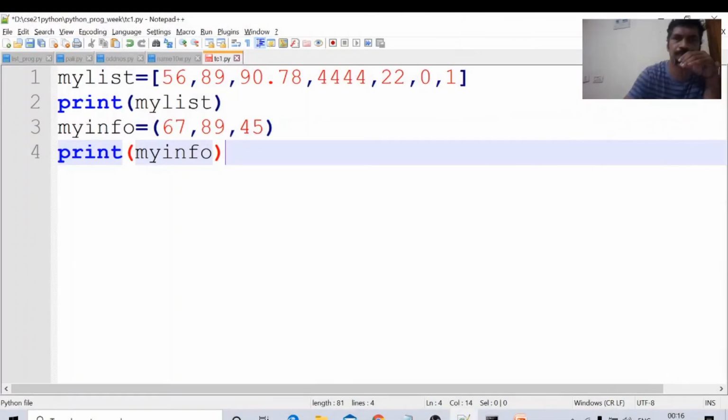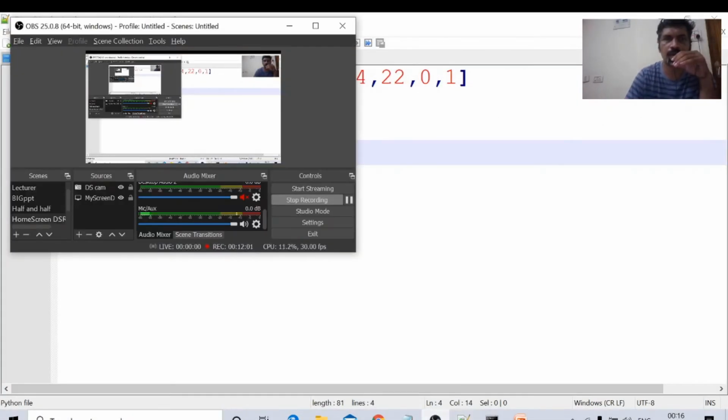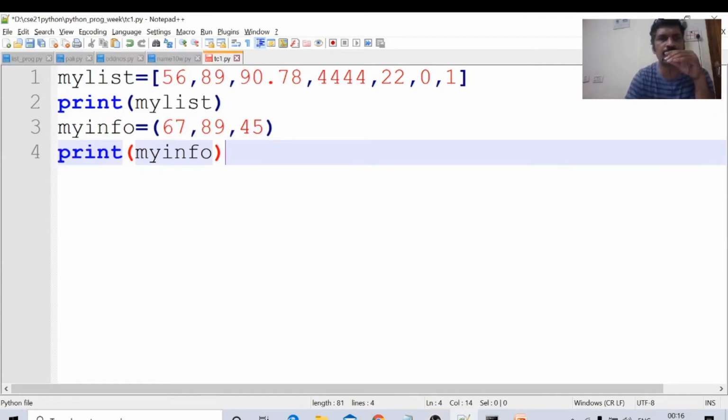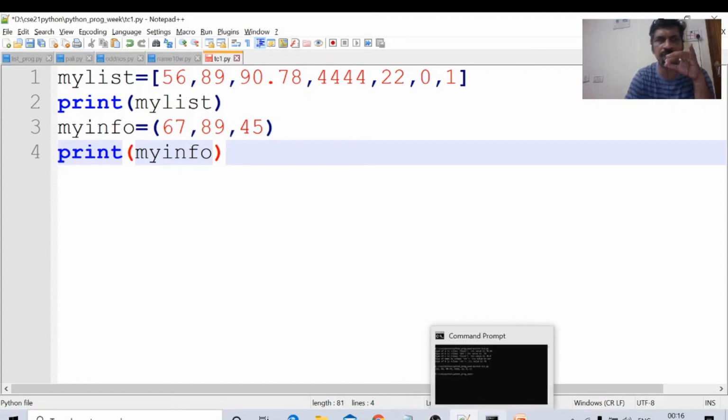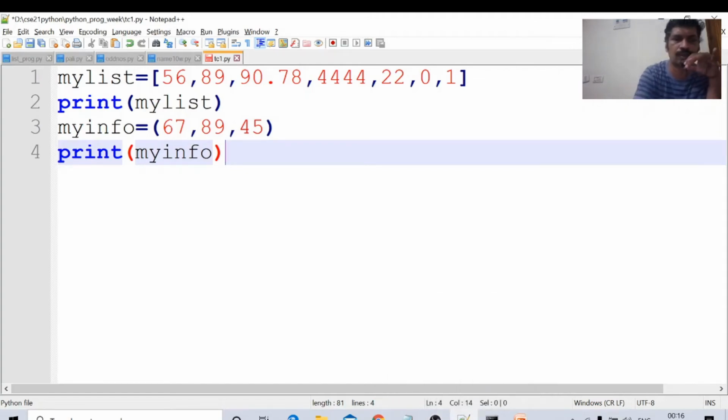I just declared one tuple variable, my info: 67, 89, 45. I declared the list and printed it. Now I declared one tuple variable and I am printing that. Okay, I am saving the file with Control S.